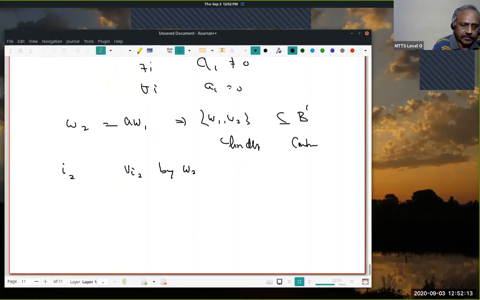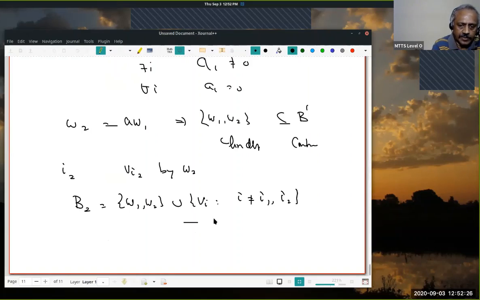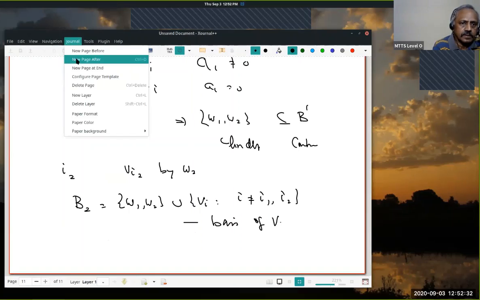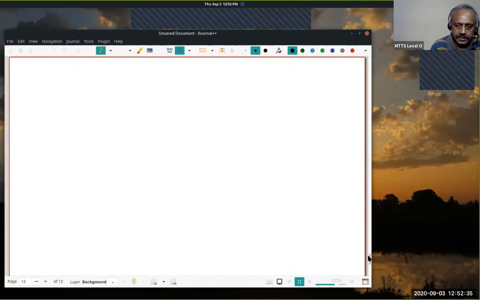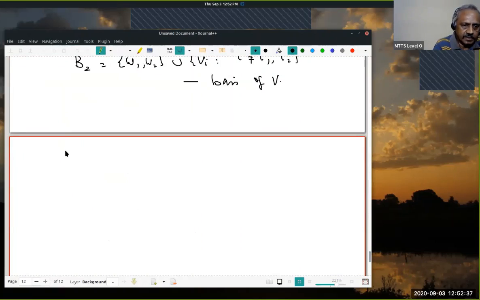So what do we get? We will get a B2, which will be W1 and W2, and the union of Vi, i not equal to i1 and i2. And what do we know? This is a basis of V. Is that clear? So I can proceed this way.